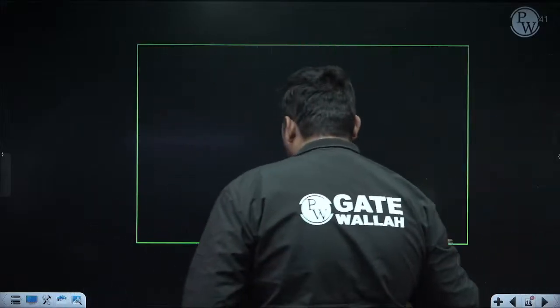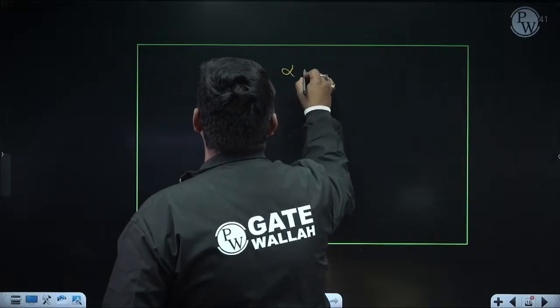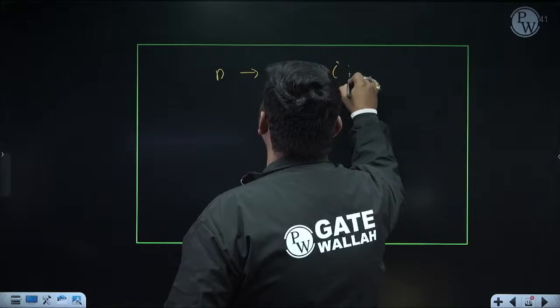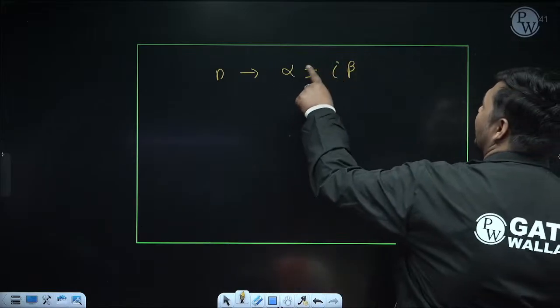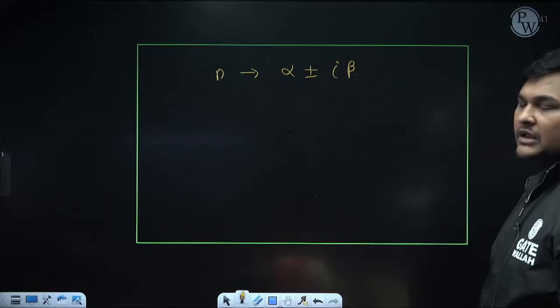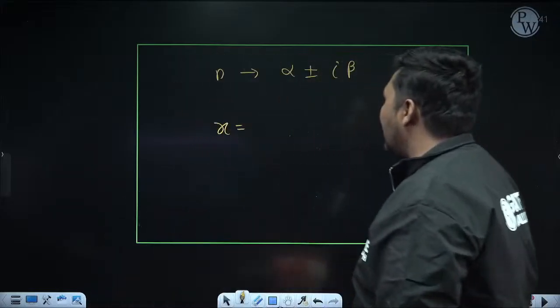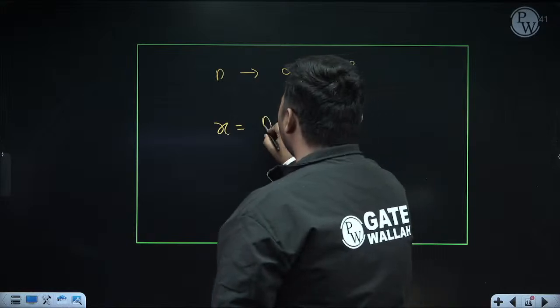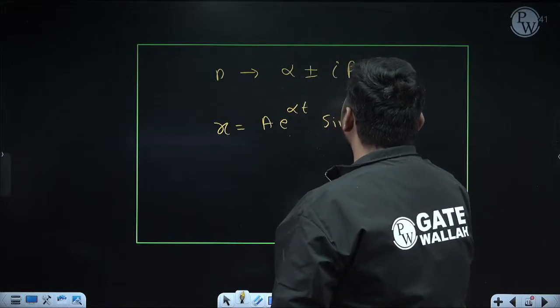Still, if you want to remember: in a linear differential equation with constant coefficients, if the root is coming imaginary, suppose it is like this, alpha plus minus iota beta. Imaginary roots will always come in pairs. If one root is alpha plus iota beta, the other root will be alpha minus iota beta. In that case, the solution, meaning the equation of x, will be like this. You can remember: a e to the power alpha t sin beta t plus phi.